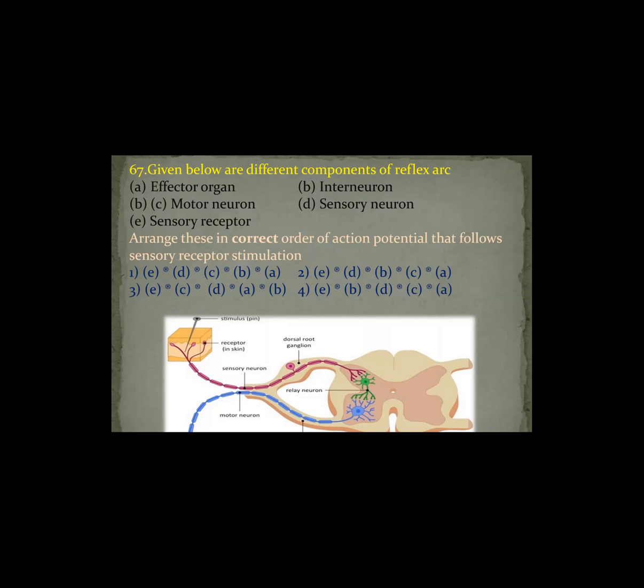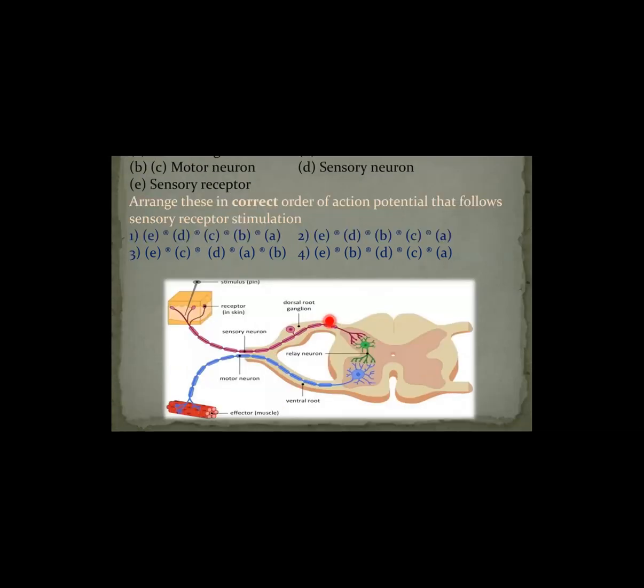All these parts of the reflex arc we have to arrange in sequence. In the diagram, you can see the sensory receptor, interneuron, motor neuron, and effector.